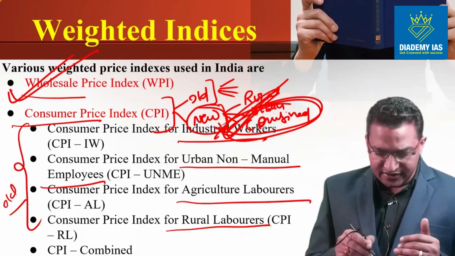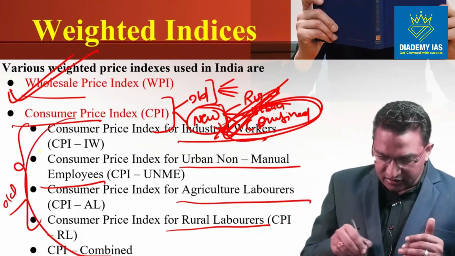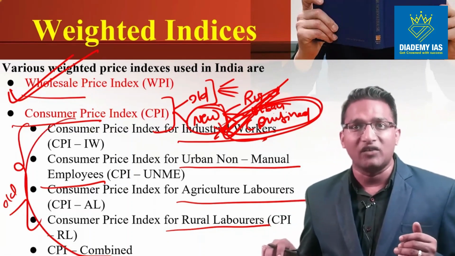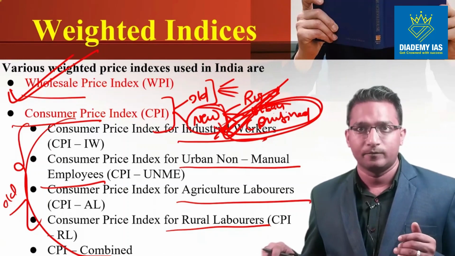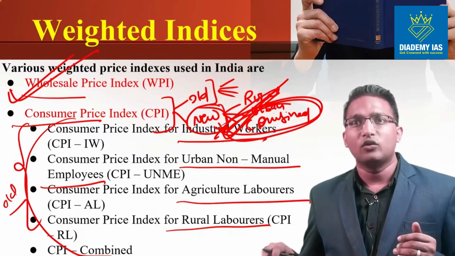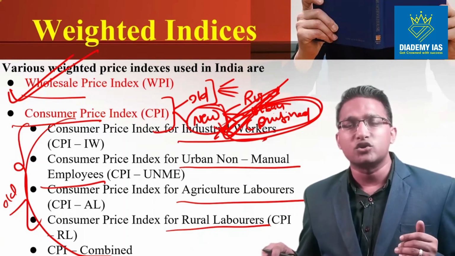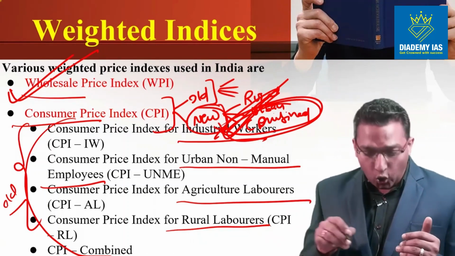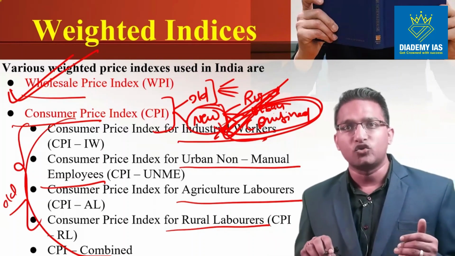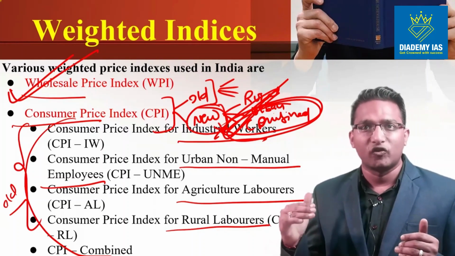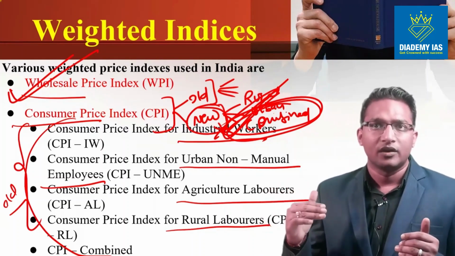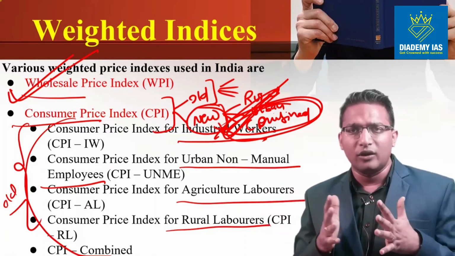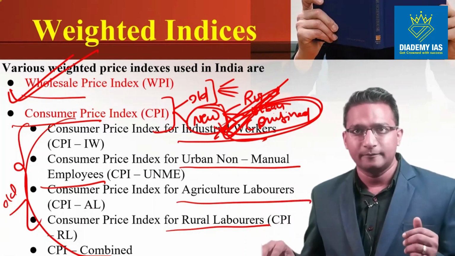The rest of the indices are not appearing in the newspaper, but the price index is notified by the appropriate authority. The calculation of inflation is not done based upon these old indices, but they are used for some other purposes, such as wage calculation and DA allowance calculation. They are not used for calculation of general inflation.